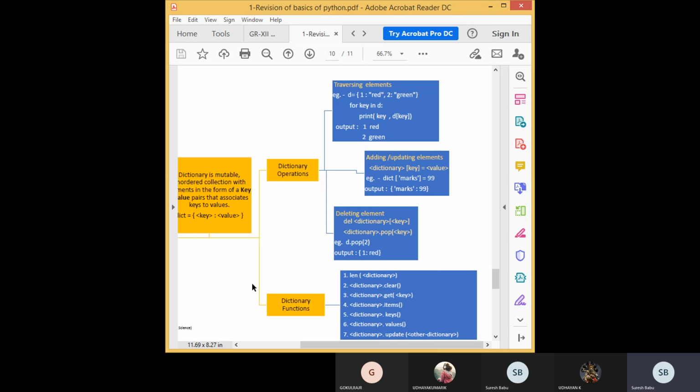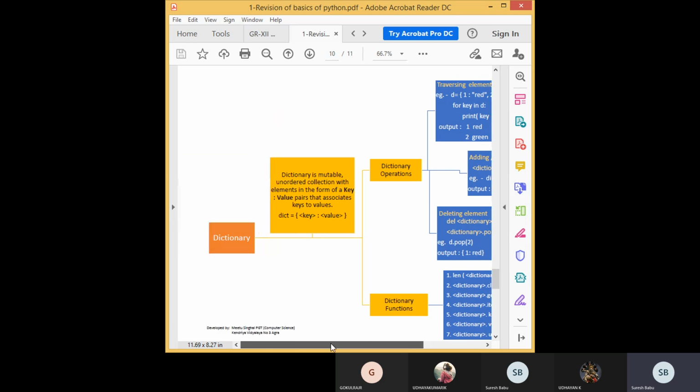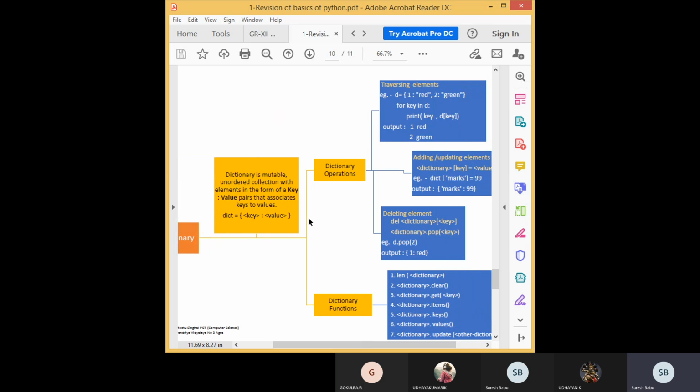Then next one is dictionary. This is a key value pair. So here mutable and immutable are combined. Keys are immutable and unique. Keys are immutable means you cannot change the key, and unique means you cannot use duplicate keys. All the keys are unique.